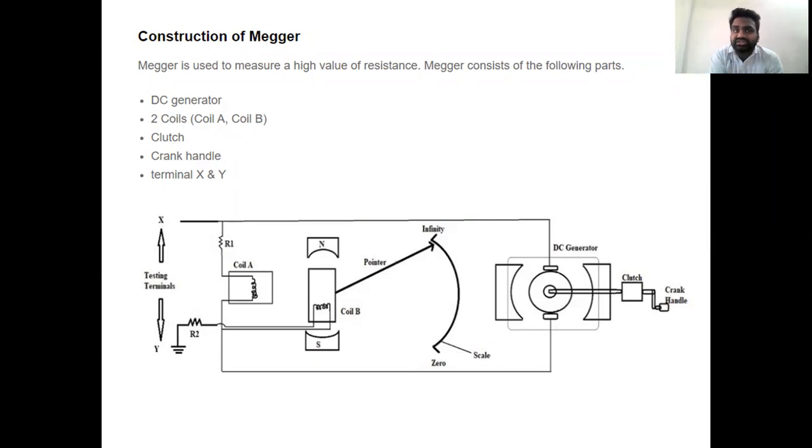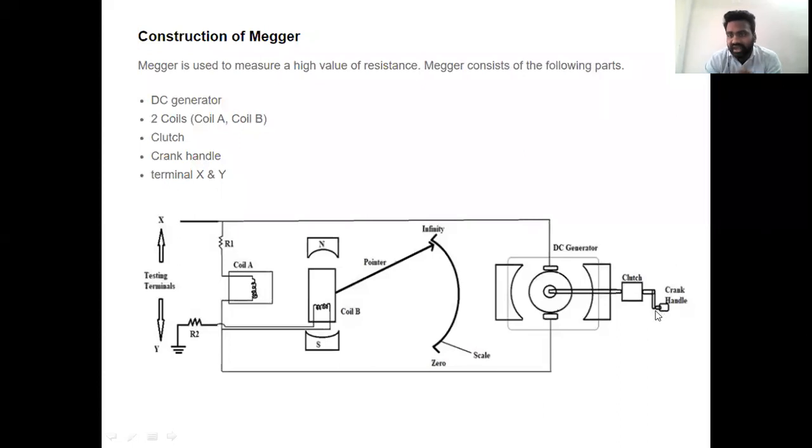This is one of the earliest evolutions of Meggers. Nowadays we are using electronic Meggers or battery driven Meggers, but we can't say this is an old concept; this is an earlier evolution. The electrification needed for the operation of the Megger instrument can be done with the help of a DC generator. This is a hand powered DC generator. Why do we say hand powered? Because the mechanical force needed for this DC generator is provided by our hand.